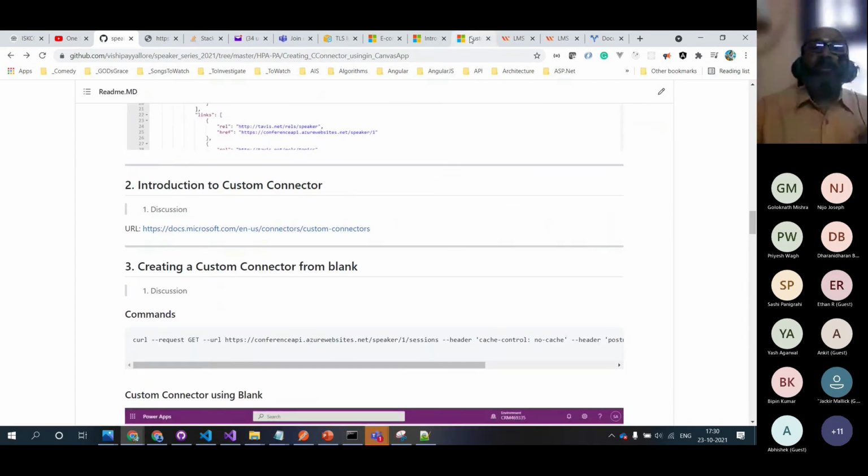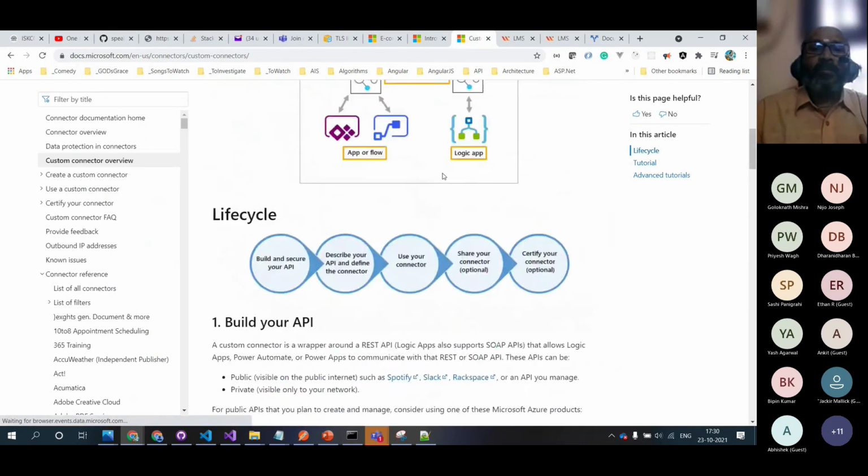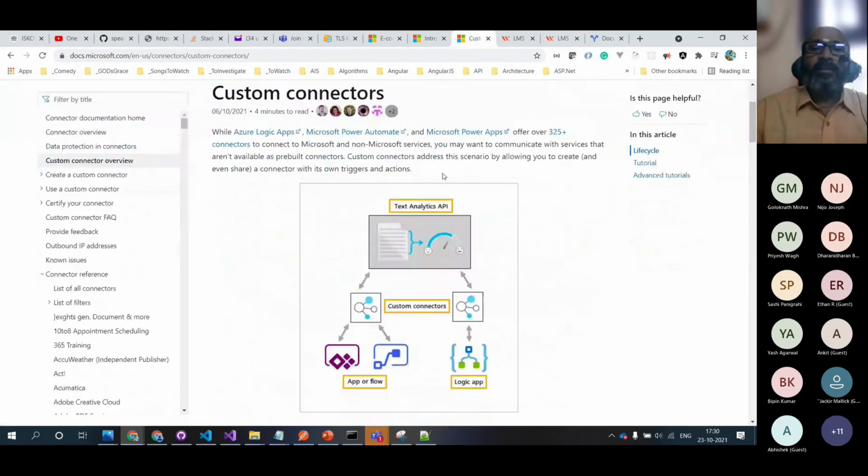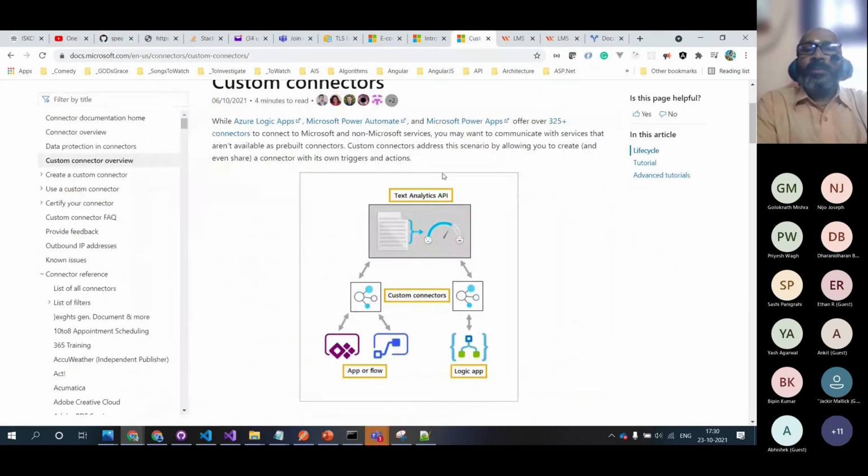And we spoke about the motivation: why do we need to create a custom connector? We saw the case where you don't have the data store, and you're not able to connect to the data store through the existing n number of connectors, like 325. Tomorrow it could be 330. Due to these changes, there could be n number of connectors, and you're not able to connect to the data store.